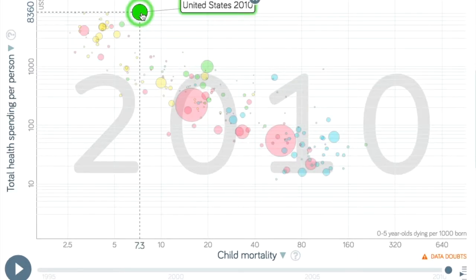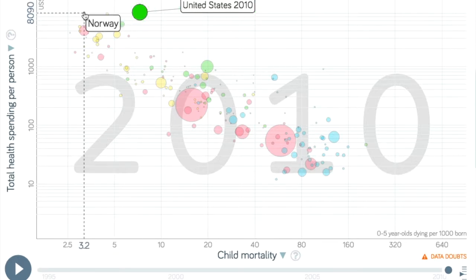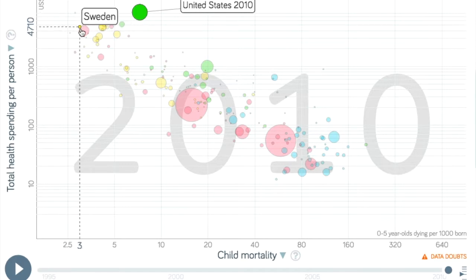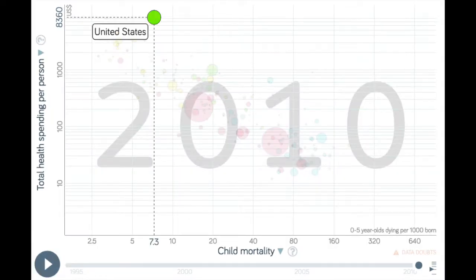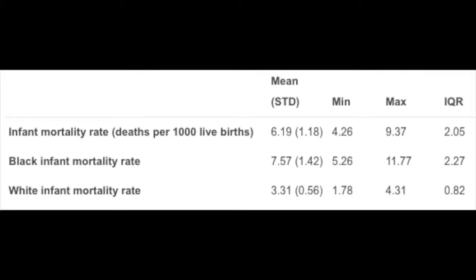The United States is in an interesting situation with their health spending. Although the U.S. has the highest average health spending per person at $8,360 per year, the child mortality rate of 7.3 per 1,000 is behind a majority of European nations who spend far less on average. Much of this can be explained by factors outside of quality of care. The combination of private and public money in American healthcare increases spending exponentially, along with racial issues that have kept the U.S. away from the best of the best.